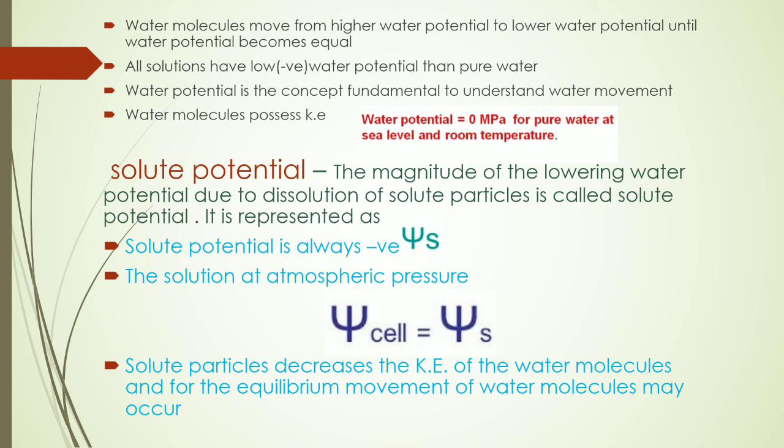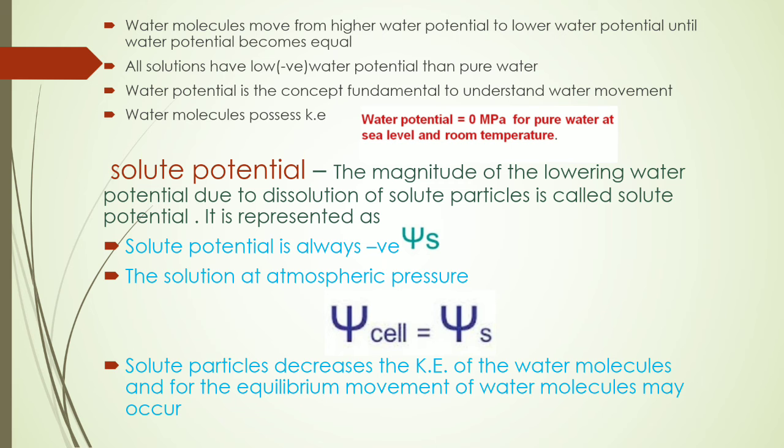The solution at atmospheric pressure, we have to know it, note it down. The water potential of a cell is equal to solute potential only when the internal pressure is equal to atmospheric pressure or lower than atmospheric pressure. Okay, there is no pressure applying on it.